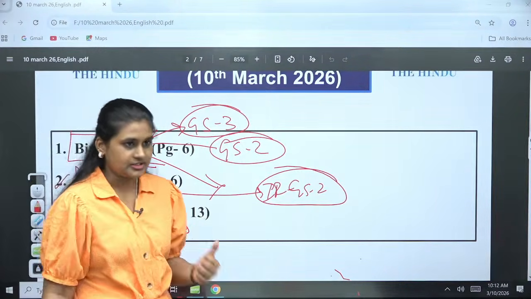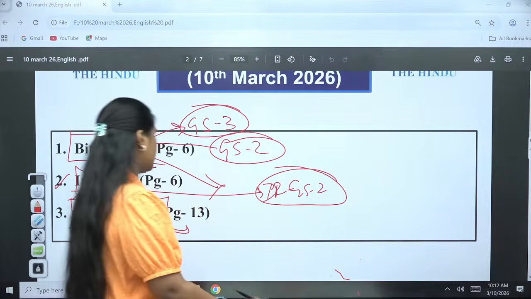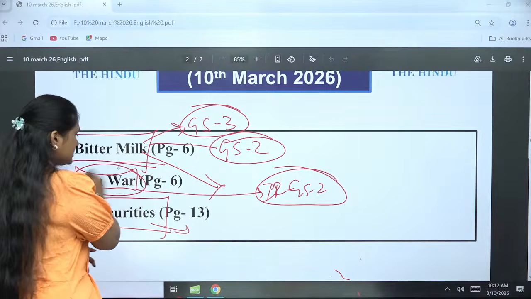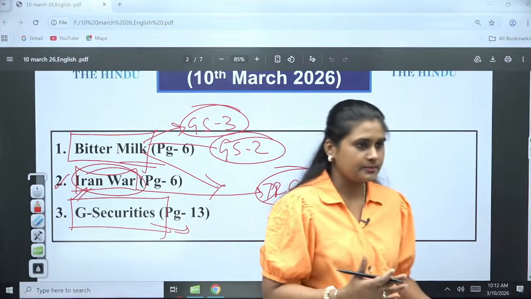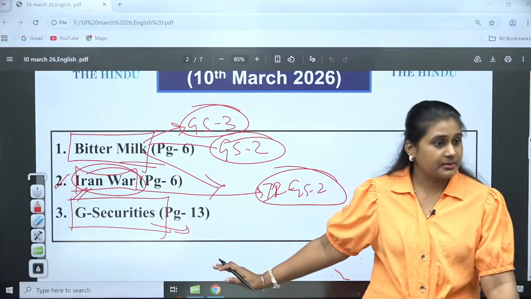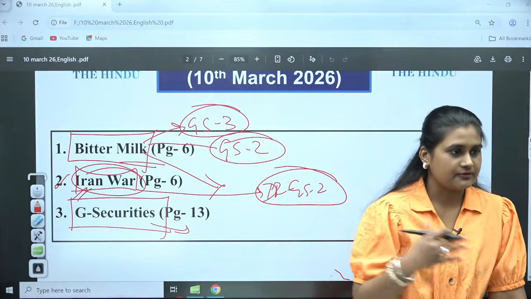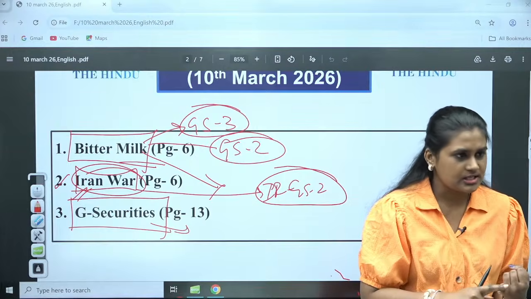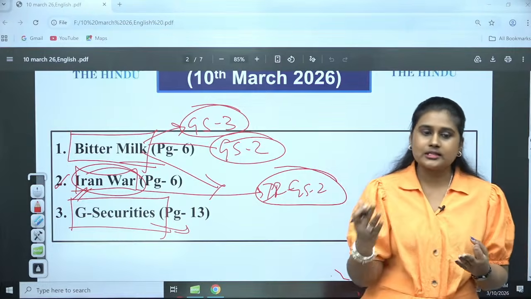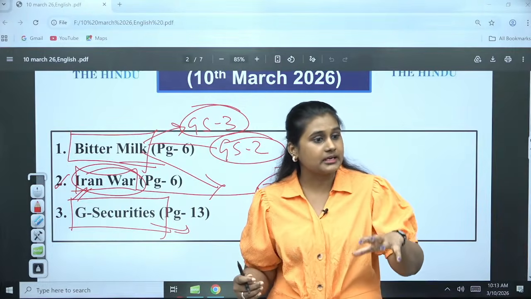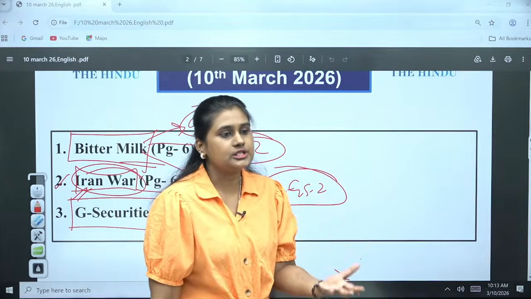And the third one is about G-securities, which is government securities. When it comes to the Iran article, it is particularly talking about the IR and geopolitical perspective. The impacts will definitely come in the GS3 paper, like the economic conditions after this regime change, energy security, oil price hikes, because of which our inflation will go high. So somewhere or the other it is impacting the GS3 economy paper, but this article is talking mostly from a GS2 perspective.